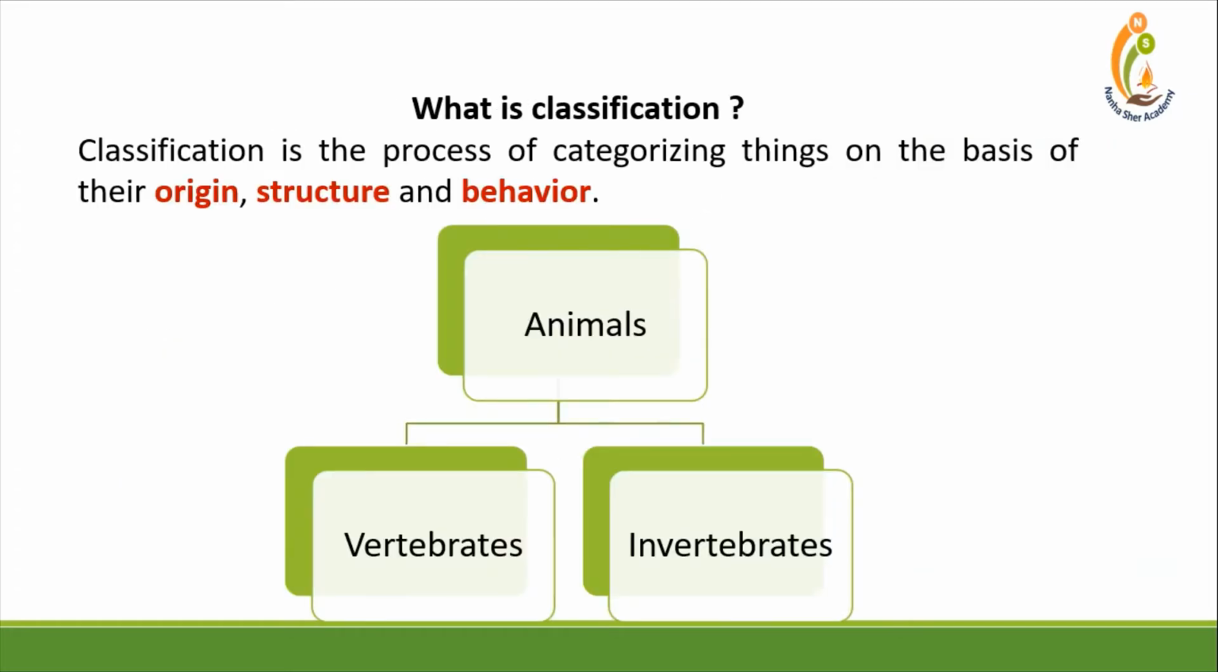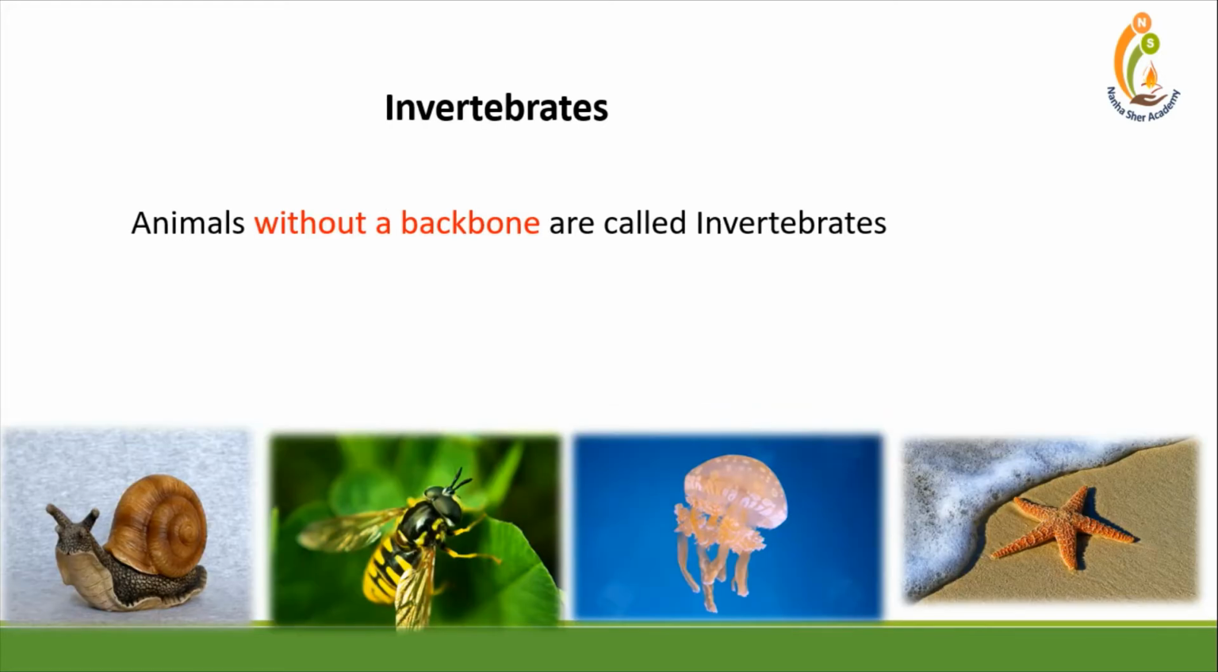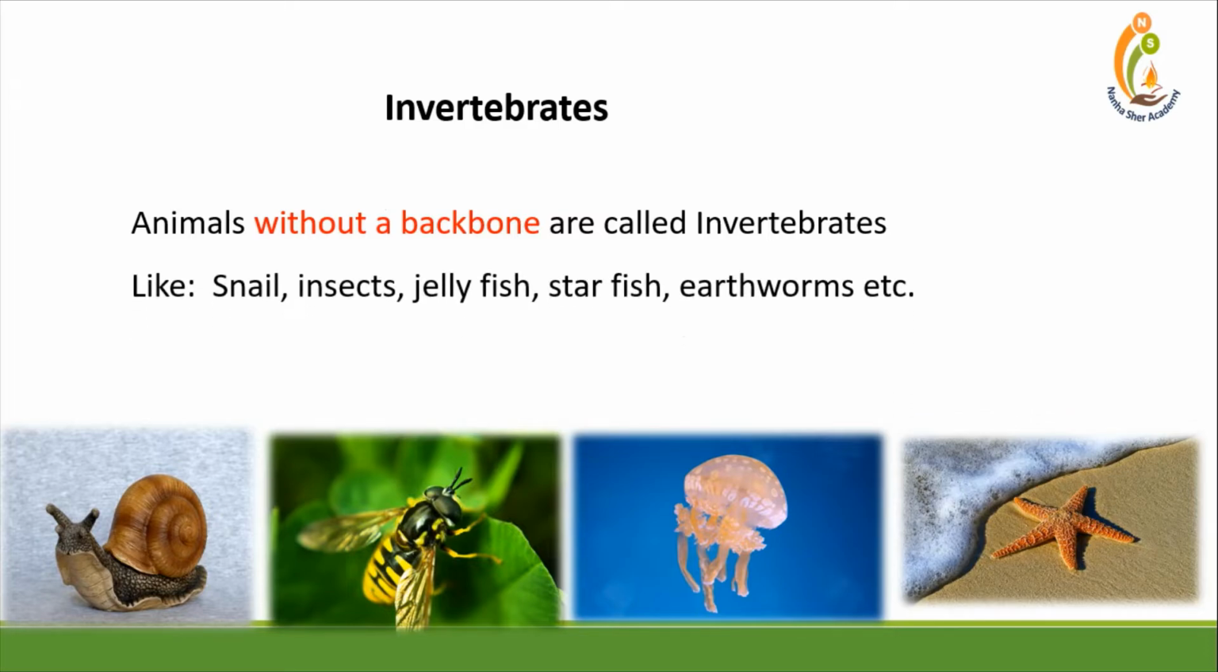What is classification? Classification is the process of categorizing things on the basis of their origin, structure, and behavior. Animals on earth are divided into two categories, vertebrates and invertebrates. Vertebrates. Animals having a backbone are called vertebrates. For example, cat, dog, elephant, lion, human being, etc. Invertebrates. Animals without a backbone are called invertebrates. For example, snail, insect, jellyfish, starfish, earthworm, etc.